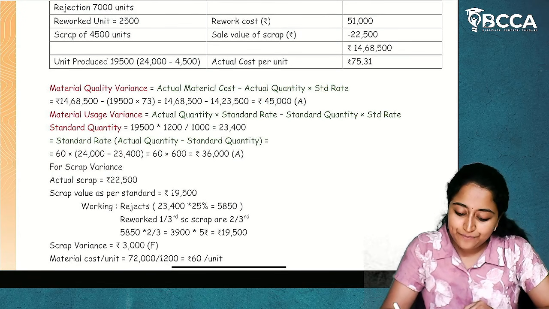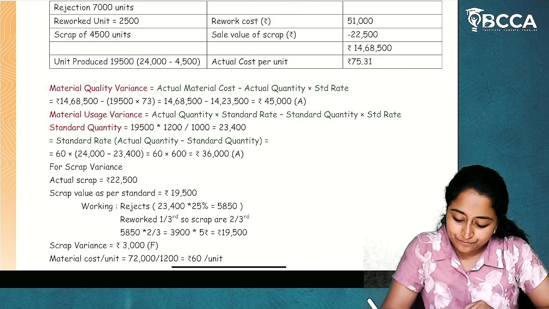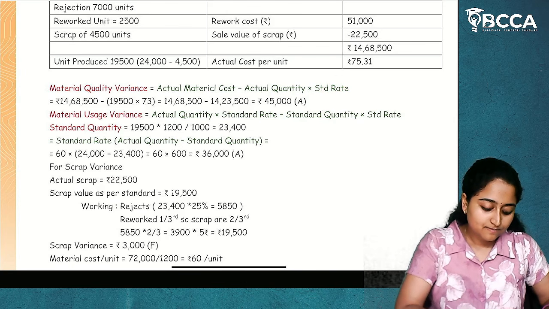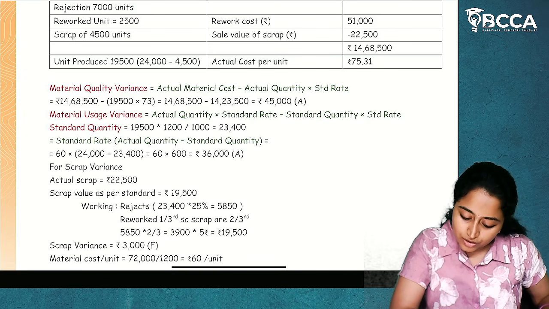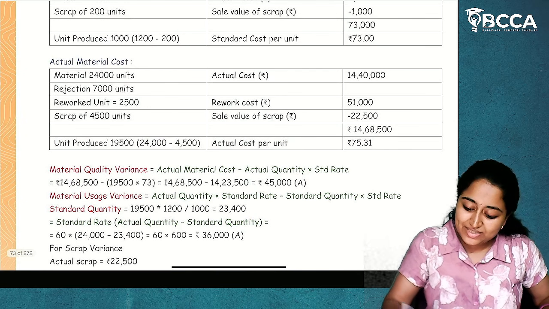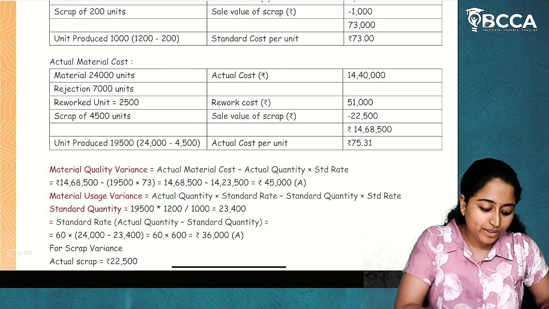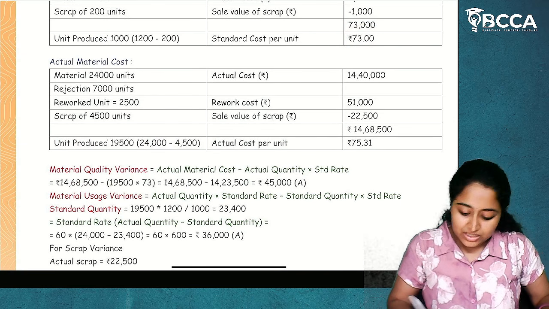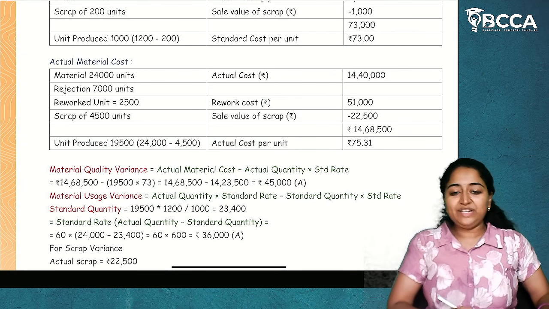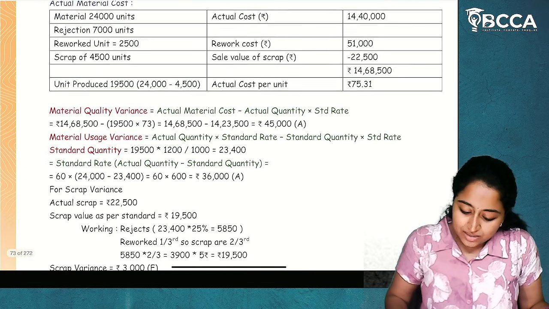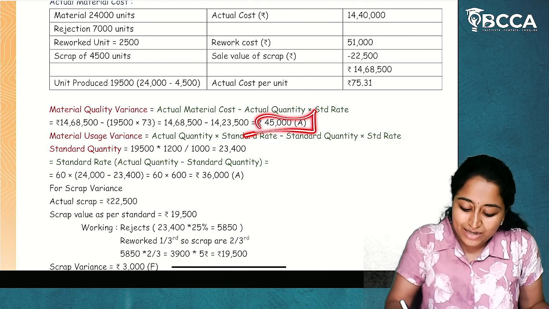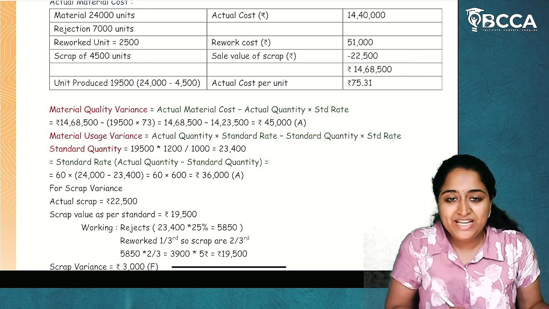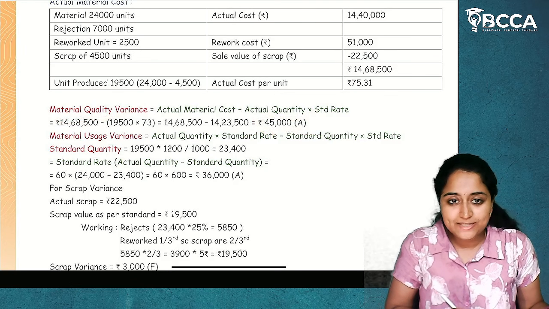What is actual quantity? 19,500 into what is the standard rate? 60. Sorry, 19,500 standard rate. What is standard rate? 73. Whatever we have calculated is the standard rate. So, standard rate, if we take, 14,23,500 will be our answer. So, actual material cost minus actual quantity into standard rate, you will get the material quality variance. I hope this is clear.